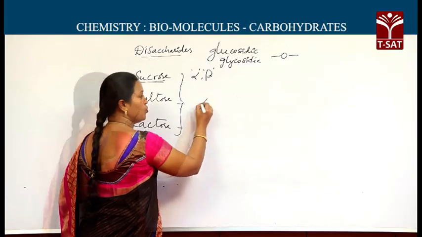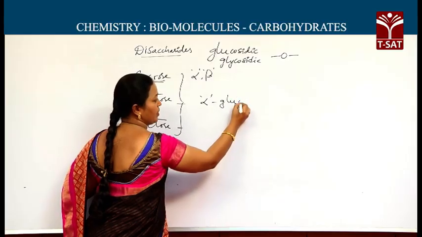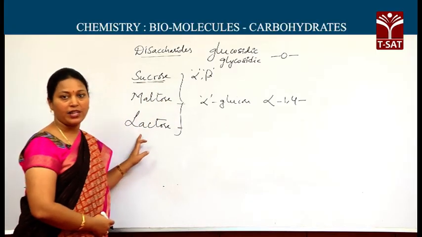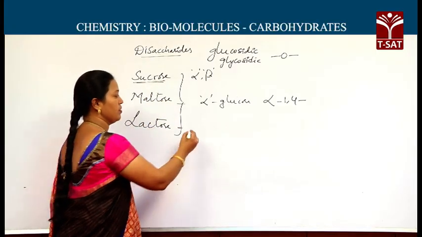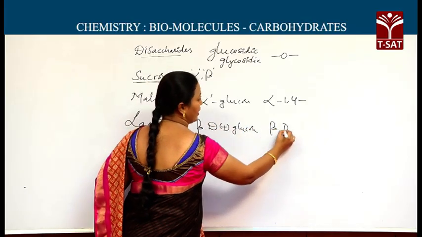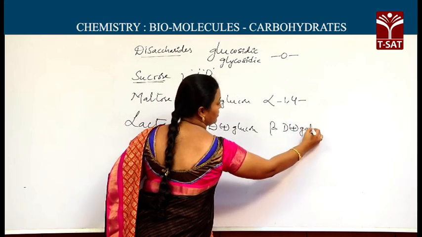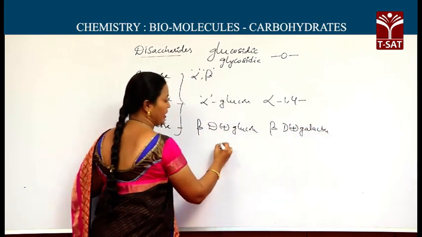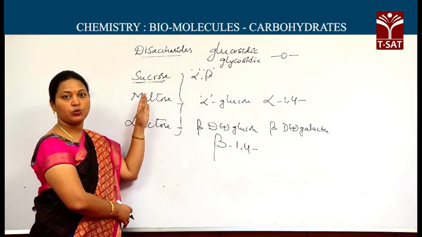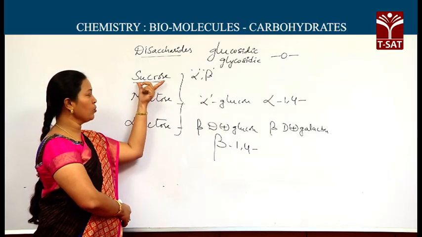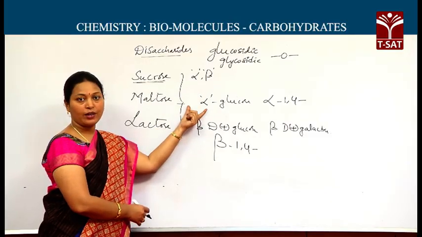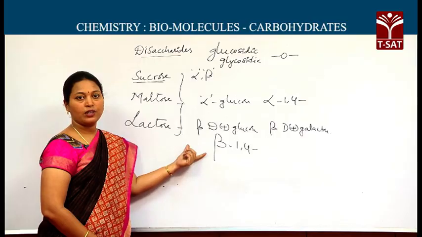In maltose, two alpha glucose units are present. Alpha 1,4 glycosidic linkage is present between the monosaccharides. Whereas in lactose, beta D glucose and beta D galactose are the monosaccharides. Between these, the linkage is beta 1,4 glycosidic linkage. The specific linkages you should remember. Between the monosaccharides of sucrose, alpha beta glycosidic linkage; here alpha 1,4 glycosidic linkage; here beta 1,4 glycosidic linkage.